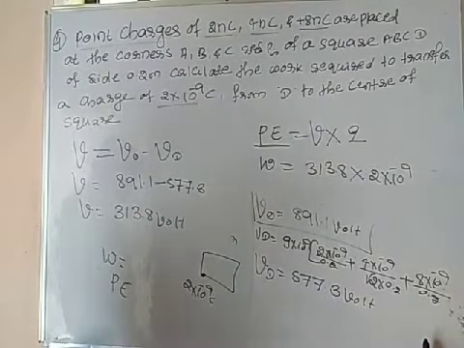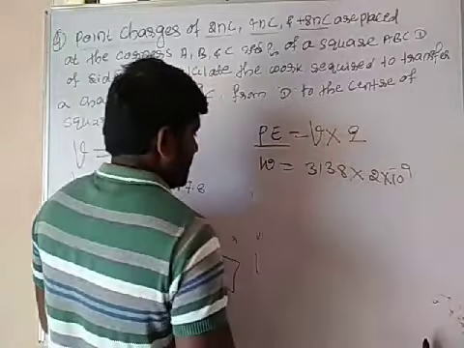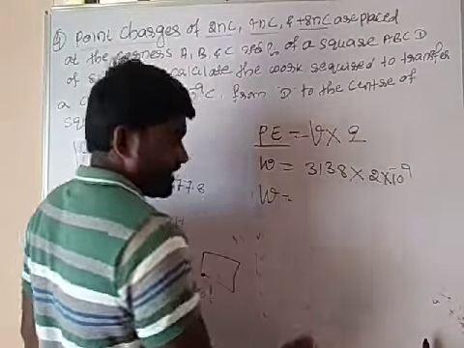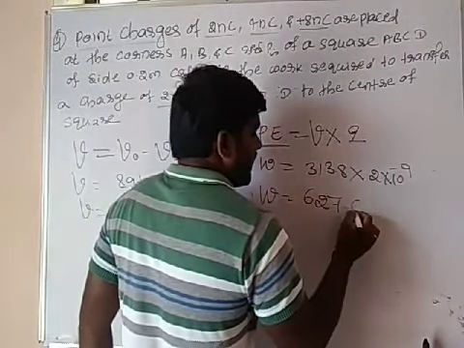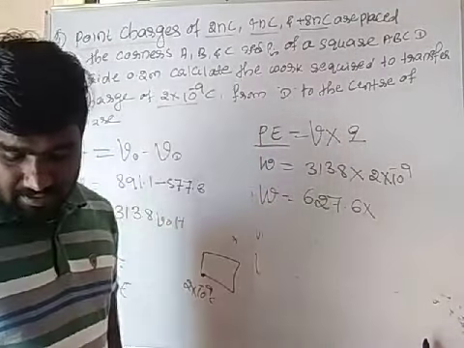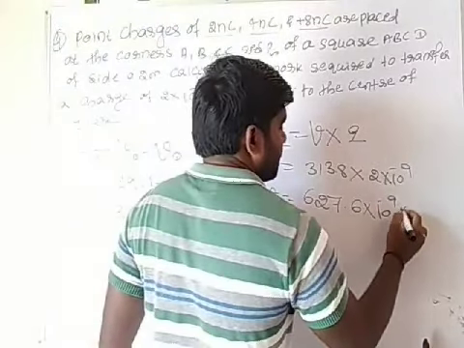So finally we are getting 627.6 into 10 to the power minus 9 joule. This much of the work is required.